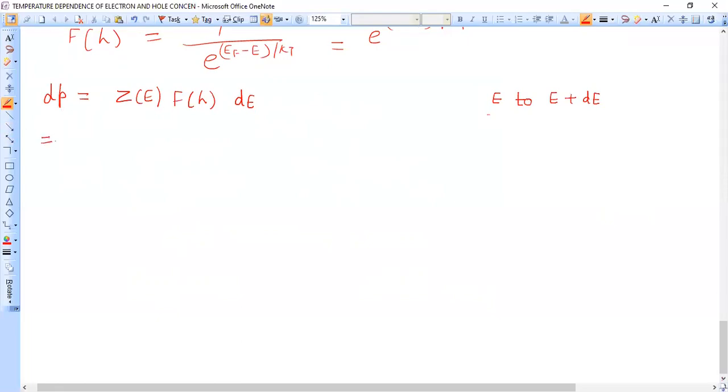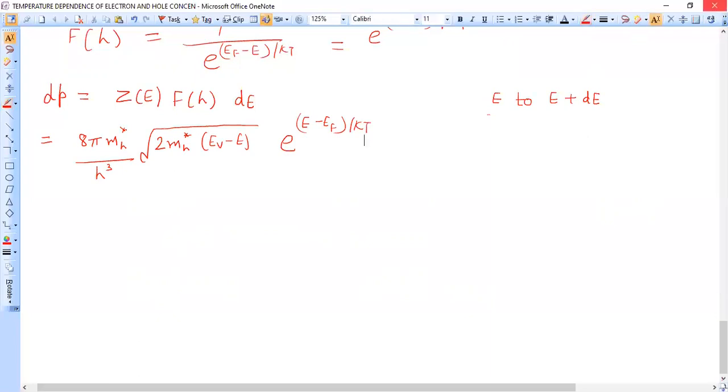So using the expression for Zd, it is 8 pi mh star over h cube, 2 mh star into (EV minus E) to the power 1/2 dE. And what about Fh? Fh becomes e raised to power (E minus EF) over kT.